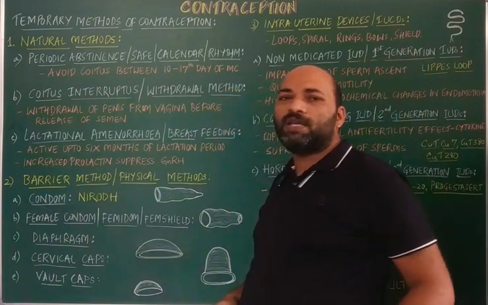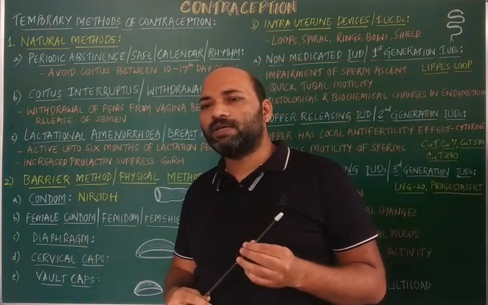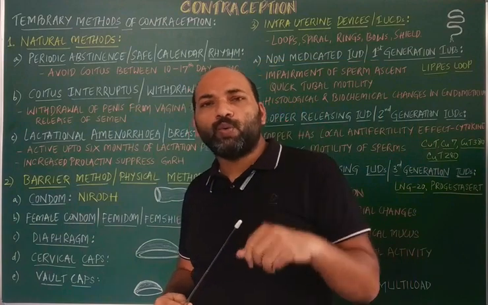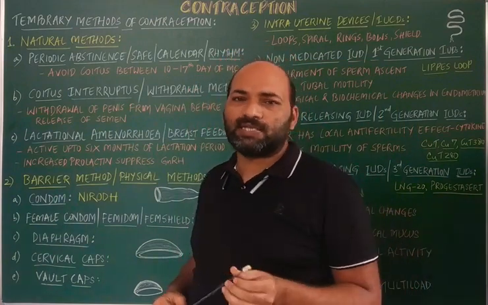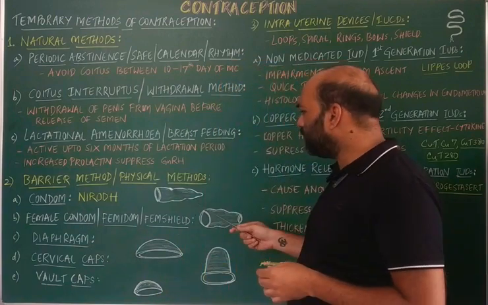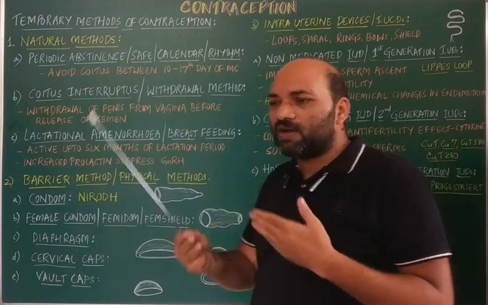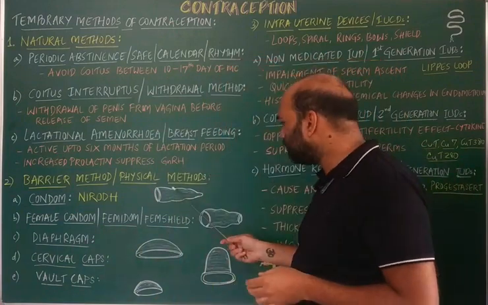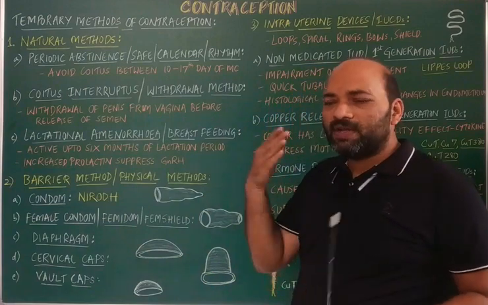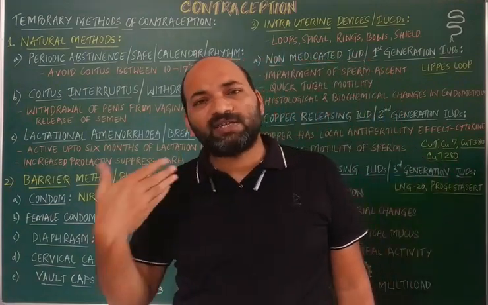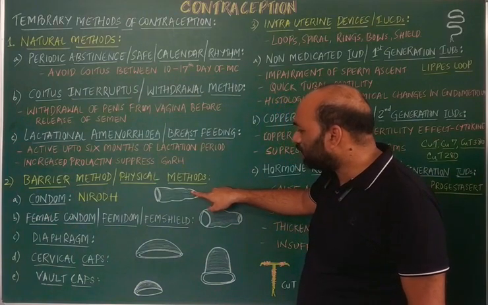A condom is basically made up of a latex sheath, and this condom is rolled over the male copulatory organ, the penis, prior to sex. So during the process of intercourse, when the male ejaculates his semen, that semen is collected in the condom itself.